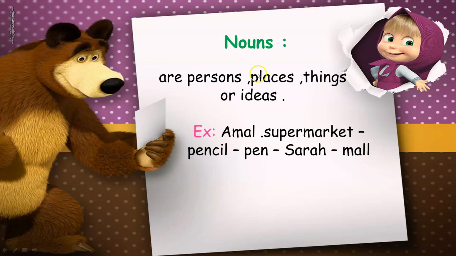Again, girls, what do I mean by nouns? Nouns are persons, places, things, or ideas. Give me examples using nouns. For example, Amal, supermarket, pencil, pen, Sarah, mall. These are nouns. Amal, supermarket, pencil, pen, Sarah, mall, tables, chairs, books, doors, windows, TV, phone, laptop.